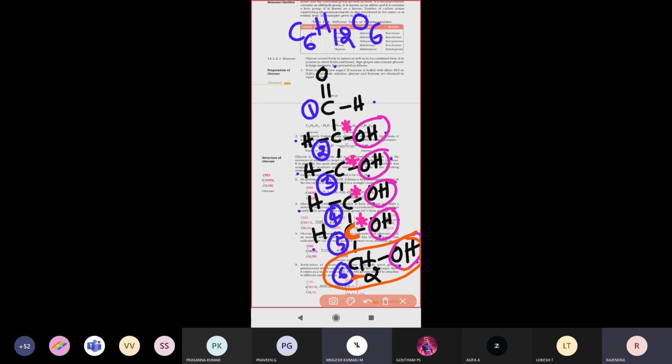Aldehyde, sir. Very good. So what is the functional group present in glucose? Aldehyde. Aldehyde is nothing but CHO. CHO stands for C double bond OH. So aldehyde is the functional group present in that compound.